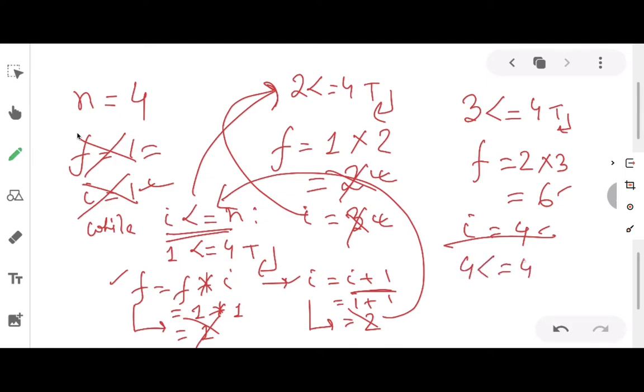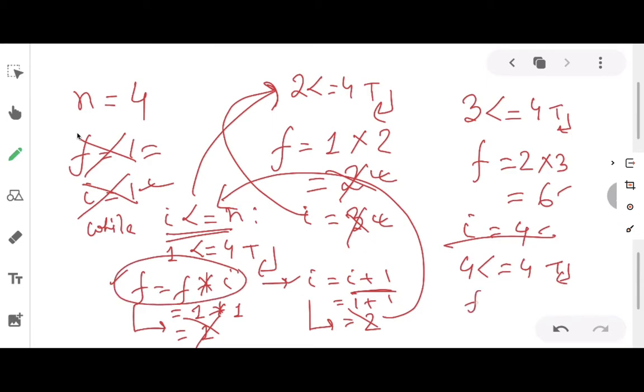Is 4 less than 4? No, 4 is not less than 4. Is 4 equals to 4? Yes, 4 is equals to 4. That means the condition is true. So it will come inside the loop again. What is there inside the loop? At first f equals to f into I is there inside the loop.